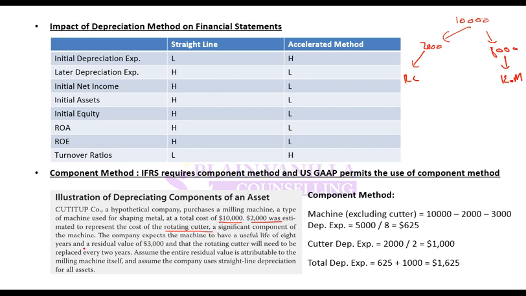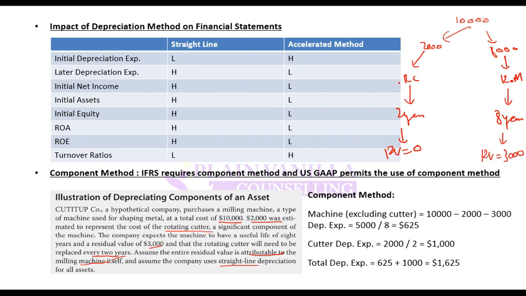The company expects the machine to have a useful life of 8 years, with a residual value of 3,000, and that the rotating cutter will need to be replaced every 2 years. The cutter has a 2-year useful life and a residual value of 0, because it will be replaced completely. Assume the entire residual value is attributable to the milling machine itself.